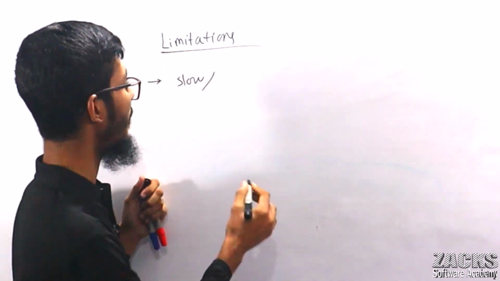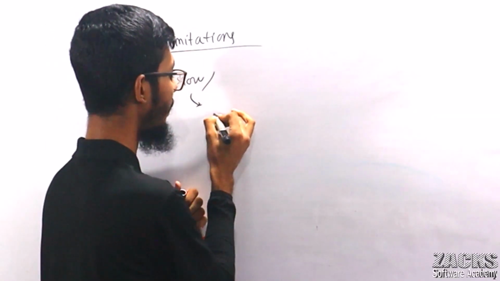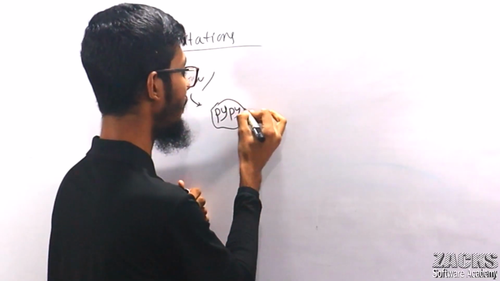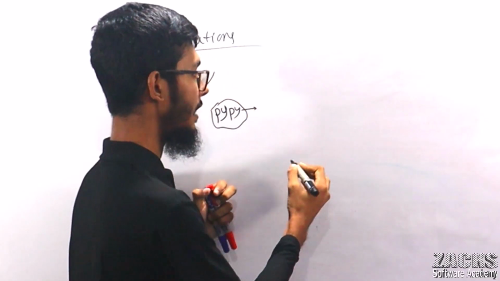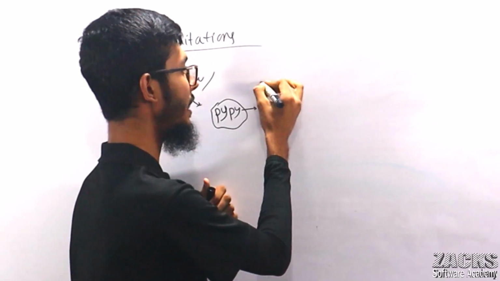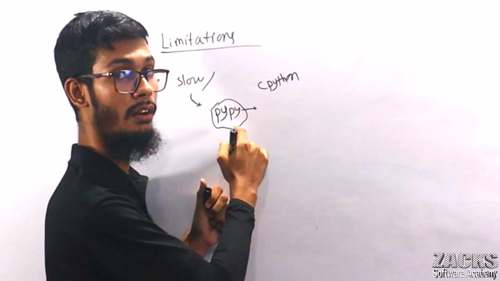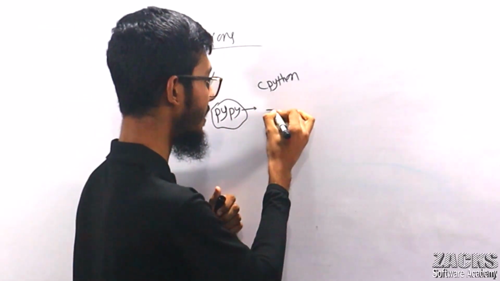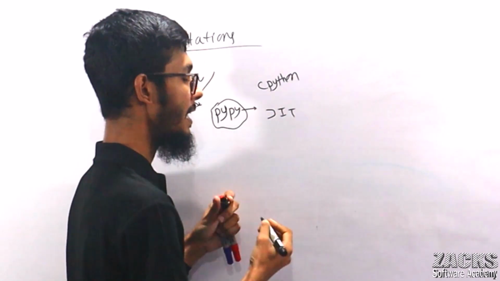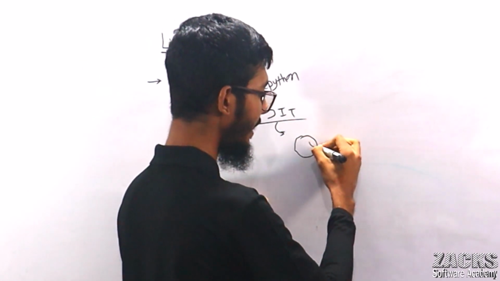But to improve the performance, we can use one flavor, one implementation of Python called PyPy. The default flavor is CPython. Another implementation of Python is PyPy. It is a JIT compiler, a just-in-time compiler.